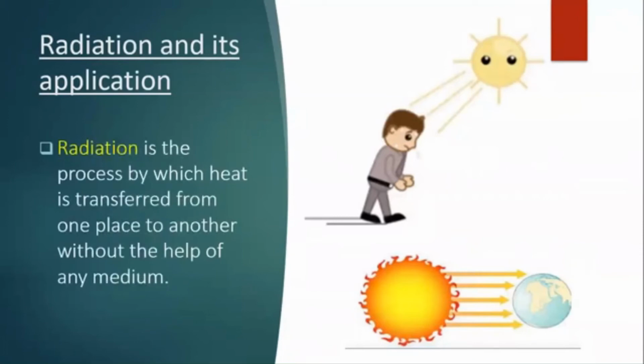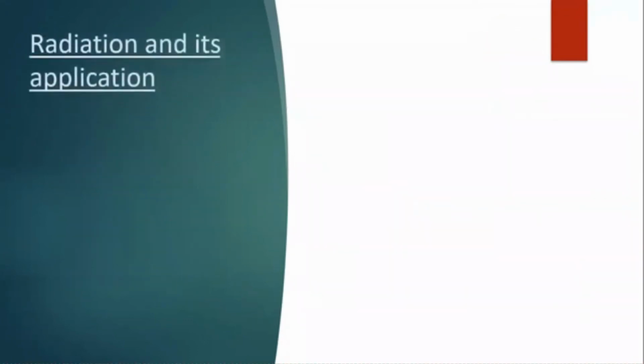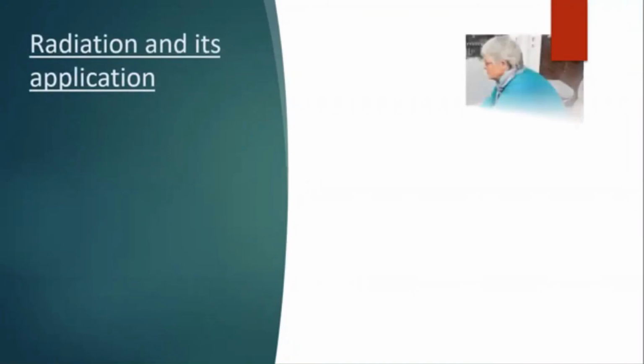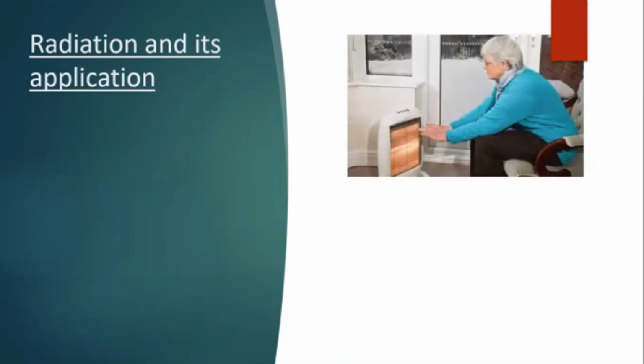Thus, radiation is the process by which heat is transferred from one place to another without the help of any medium. Let's come to application of radiation. When we sit in front of a room heater, we get heat by this process.